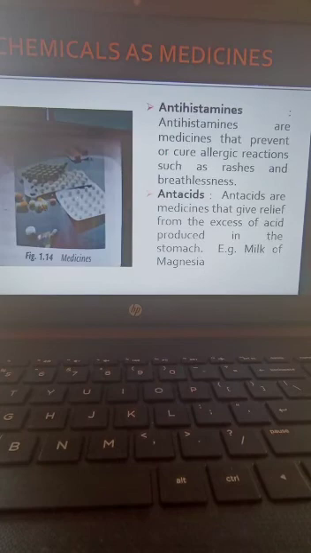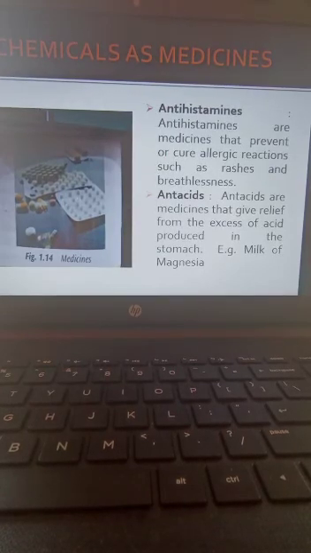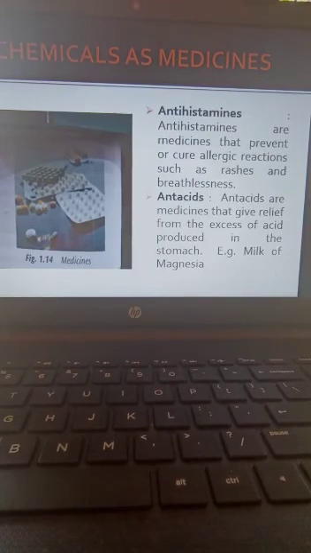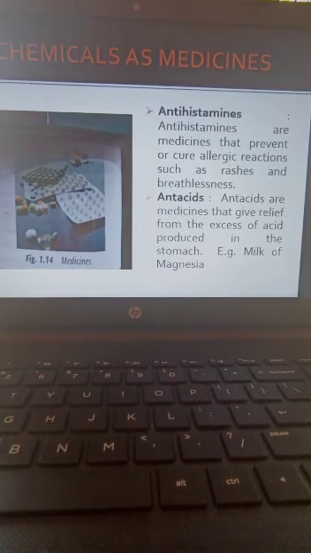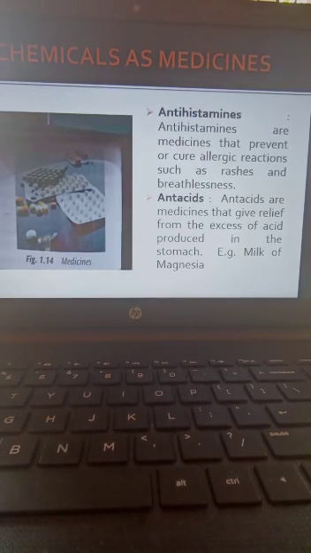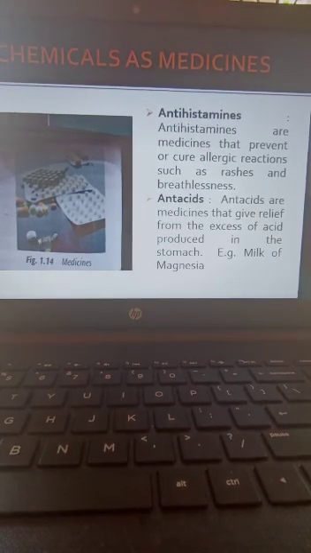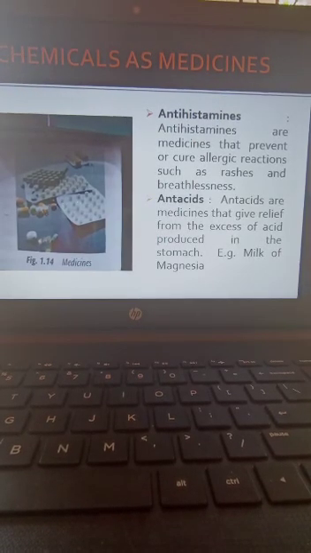Then antipyretics for reducing fever, analgesics for reducing pain, antacids if we are having stomach pain due to acidity. Then antiseptics: if we are having any infection from wounds or cuts, we apply antiseptics on our body. So this is about today's topic.